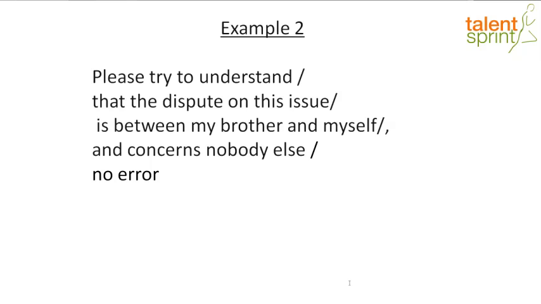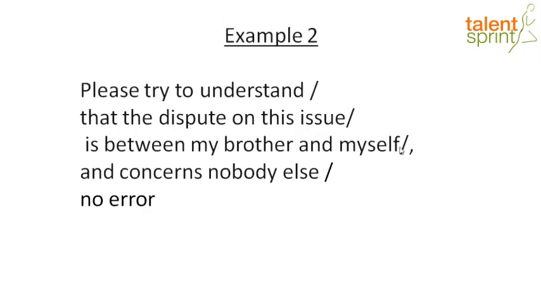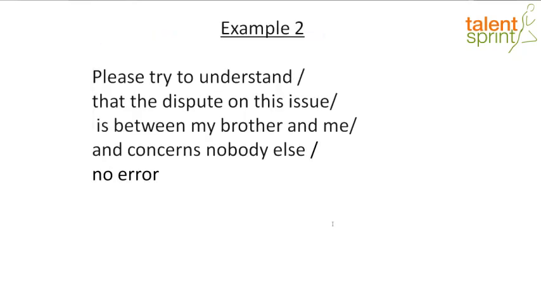Please try to understand that the dispute on this issue, the dispute is the subject here, right? On this issue is between my brother and who? My brother and I, or my brother and me. It's coming at the object place. So in this context, the error is in part 3. You say my brother and me. You don't say so-and-so and myself, which is again incorrect. So let's go ahead and make that change. My brother and me. So the error is in part 3. Please try to understand that the dispute on this issue is between my brother and me and concerns nobody else.